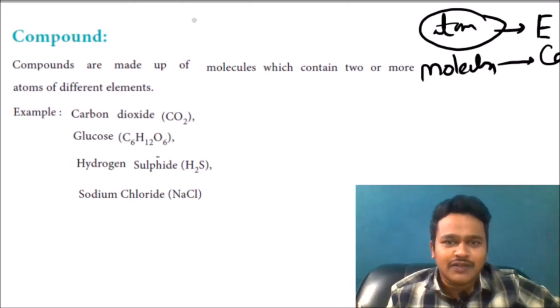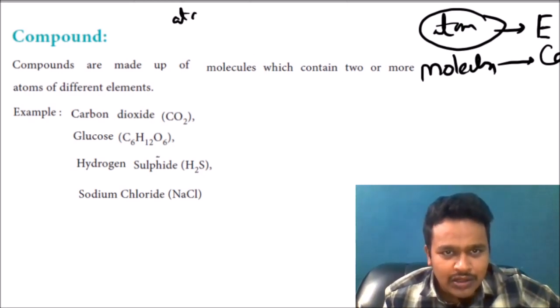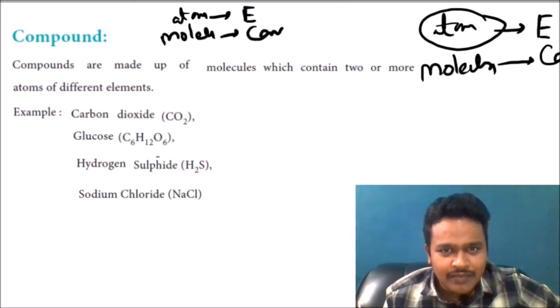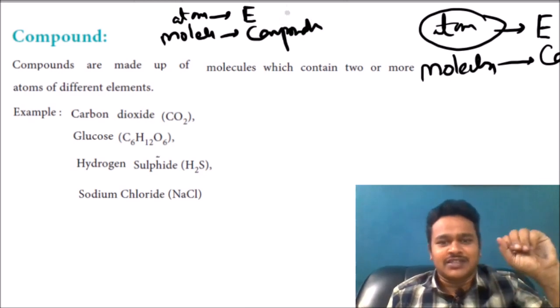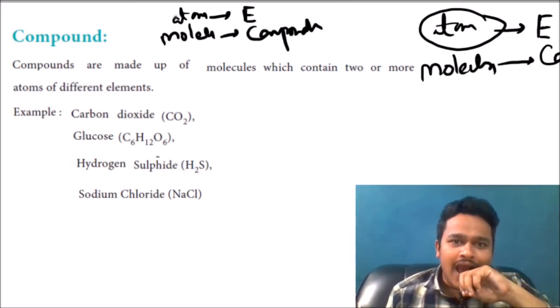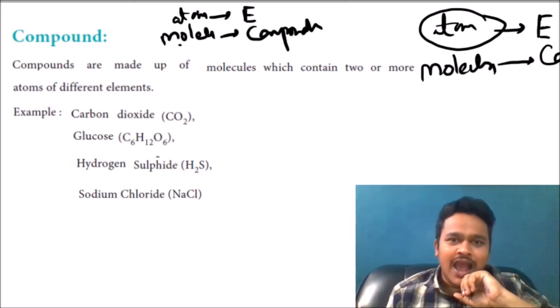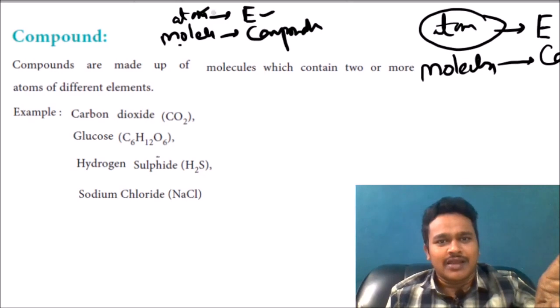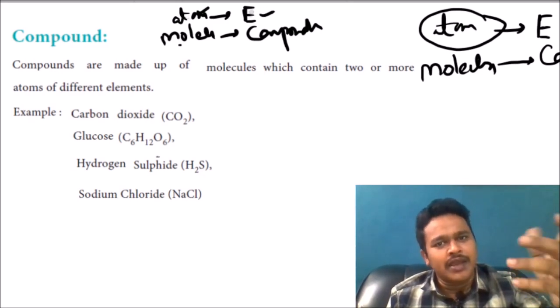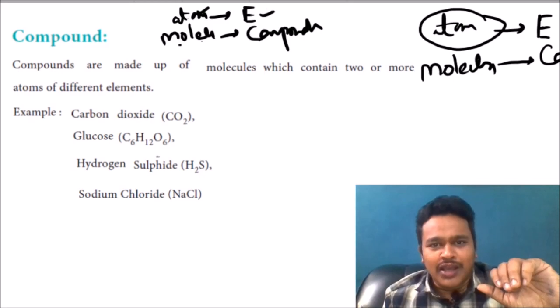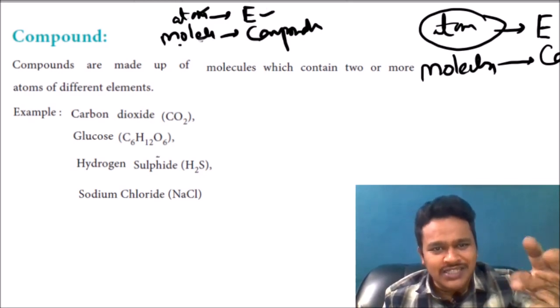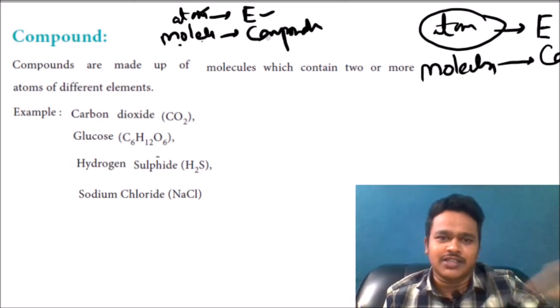So what did we study? Atoms. All the atoms combined give an element. In a similar way, all the molecules combined give a compound. That's it. Now take a difference. Identify the difference between atom and molecule. What we have to understand is, atom and element both are similar. Atom is the smallest one, element may be of any size. Molecule and compound both are the same. Molecule is the smallest one, compound may be of any size.